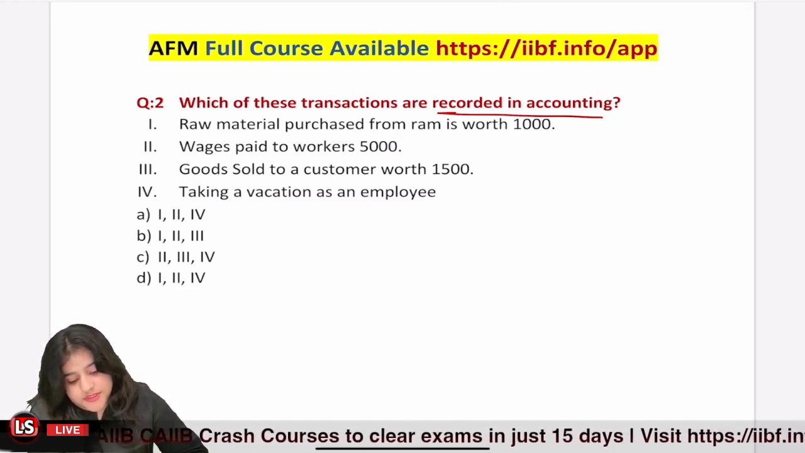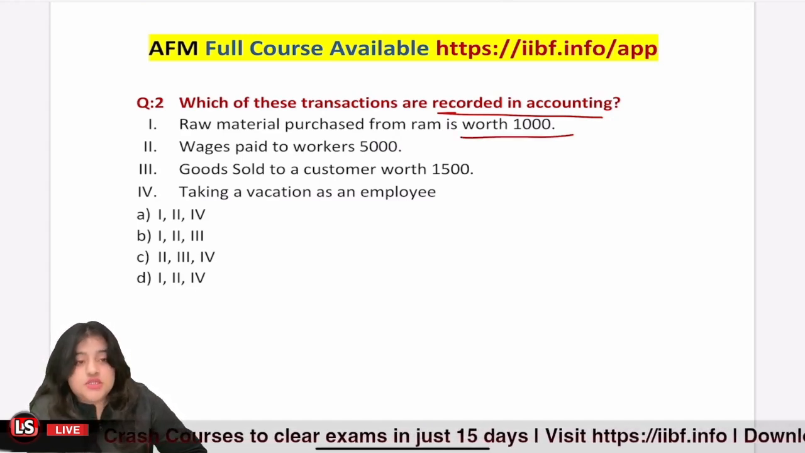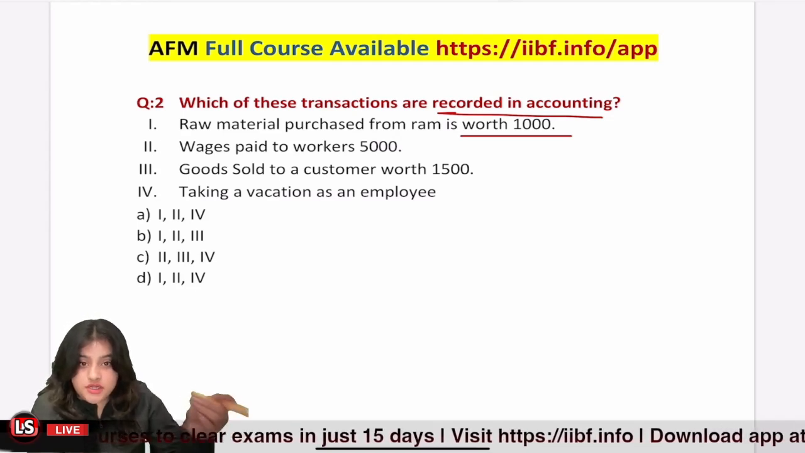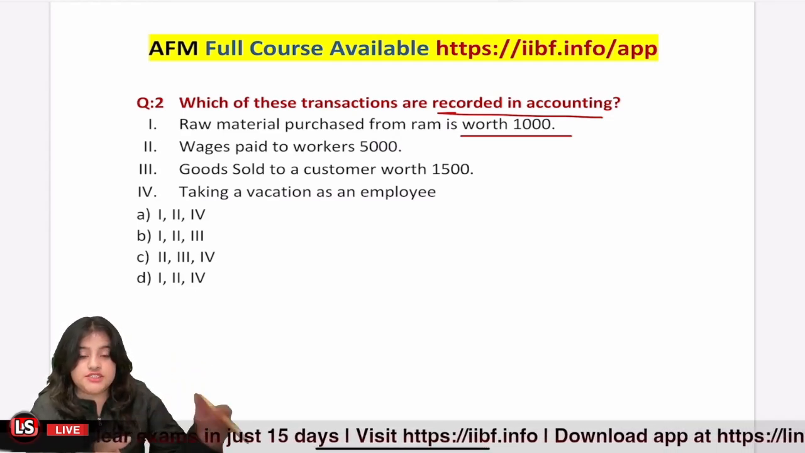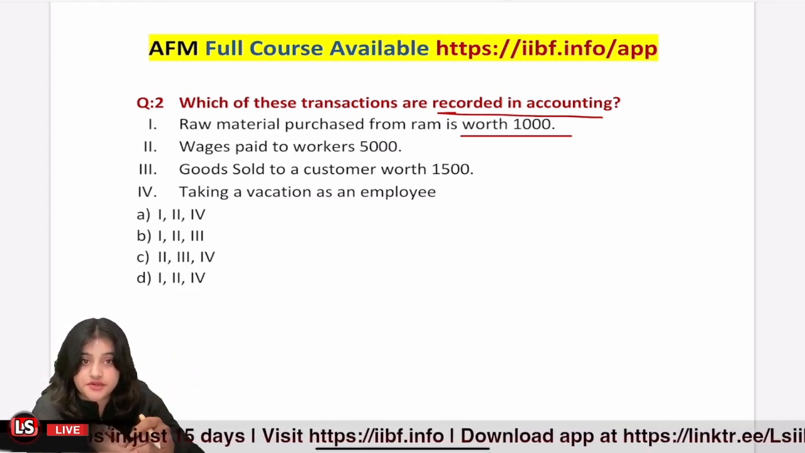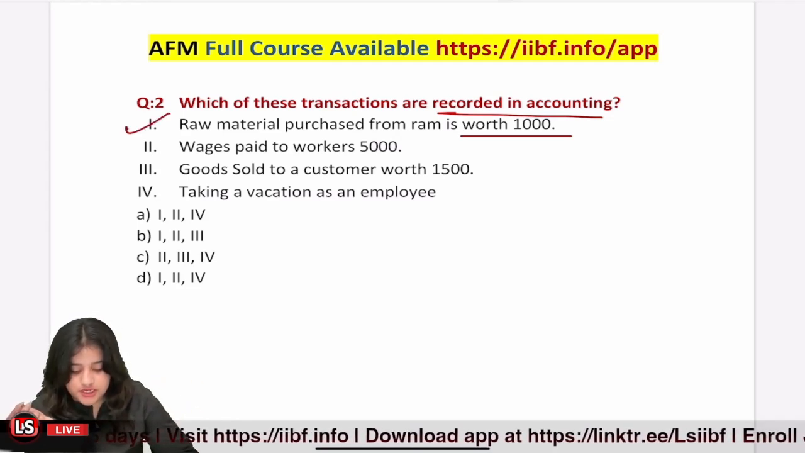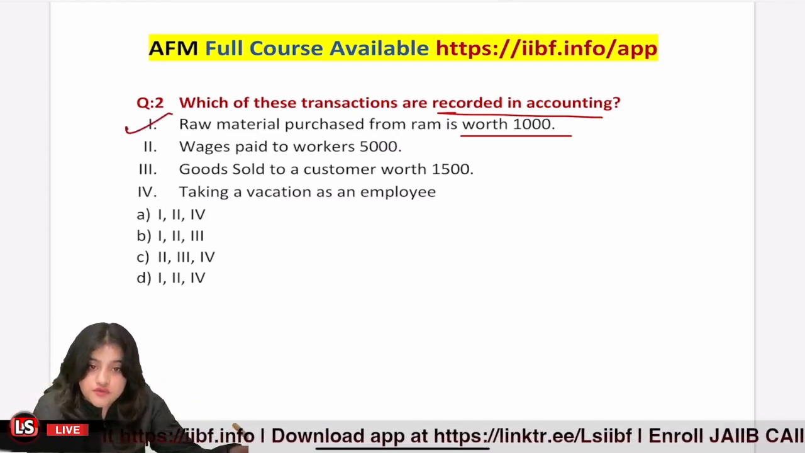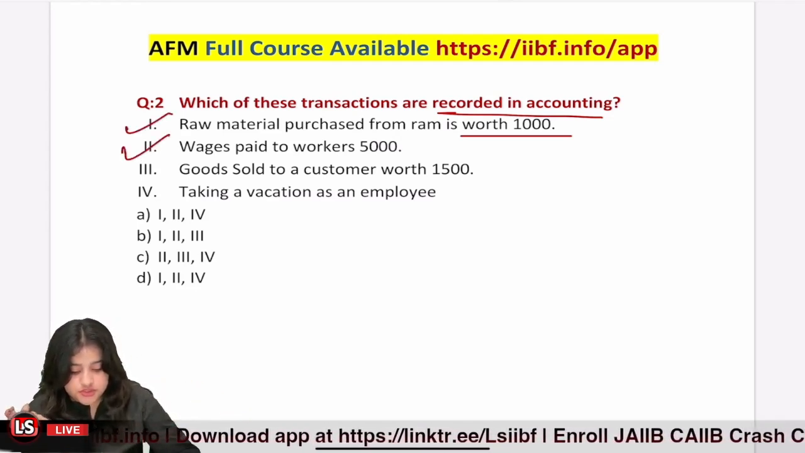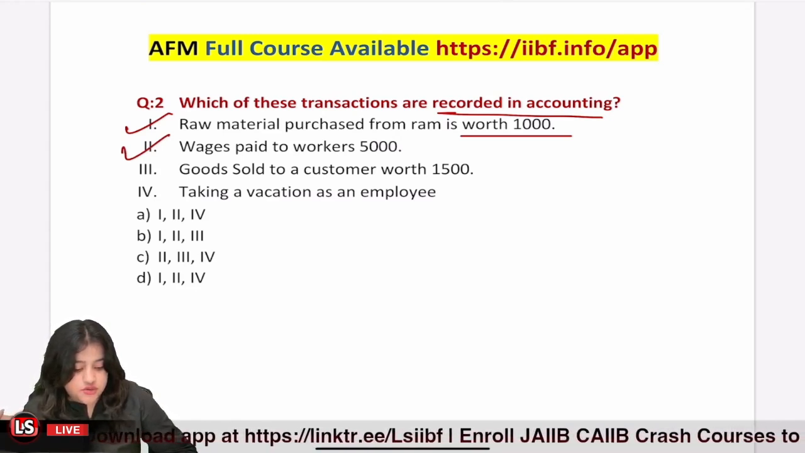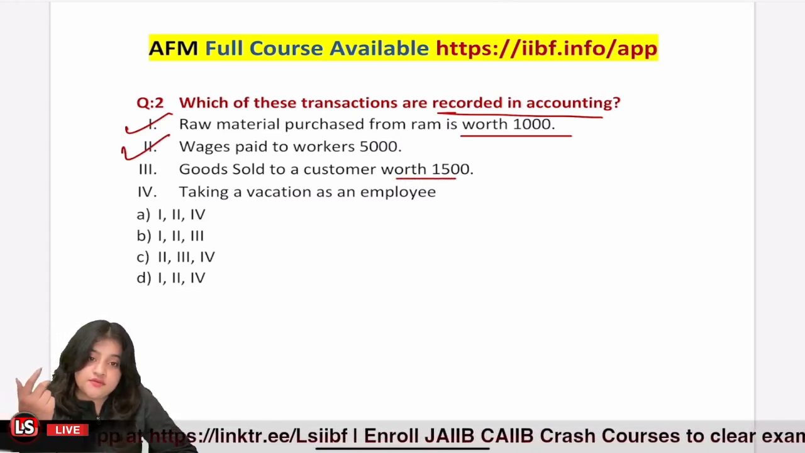First, raw material purchased from Ram worth 1000. So we purchased raw material from Ram. So we purchased an asset into our business. This is a monetary transaction, so we should record this, right? Then we paid wages to the workers. That is also recorded in the books. Goods sold to a customer worth 1500. Will that be recorded?